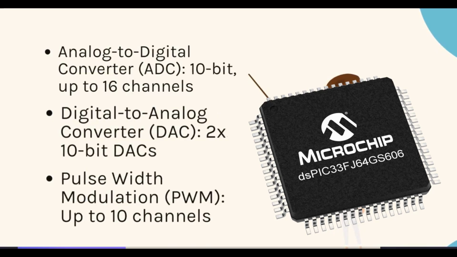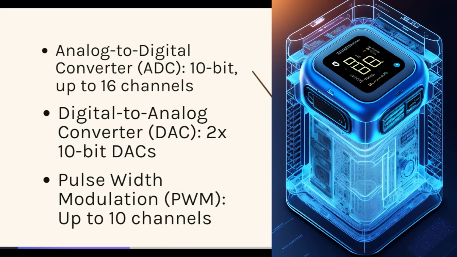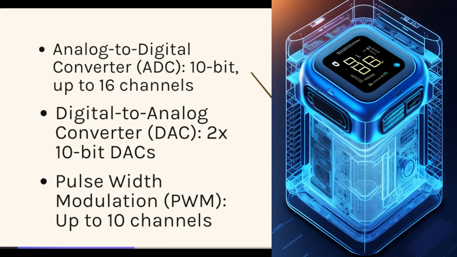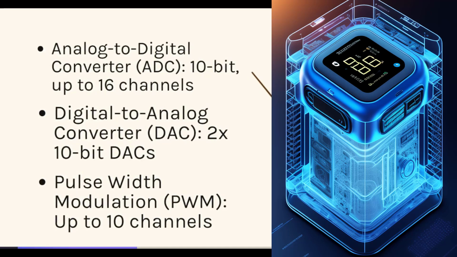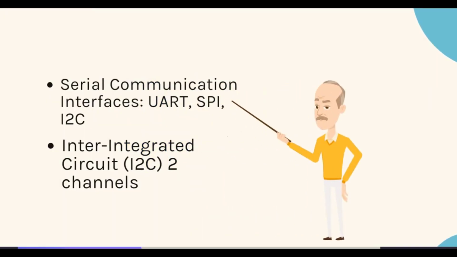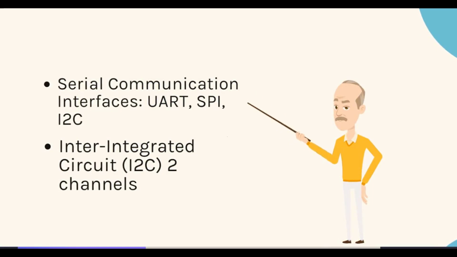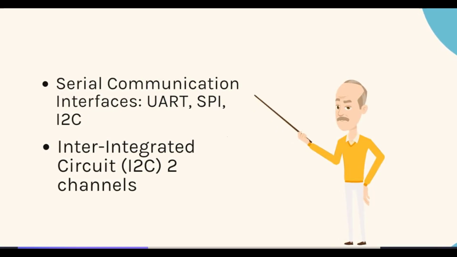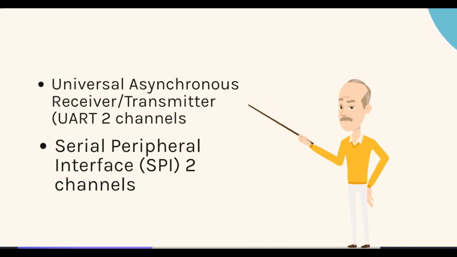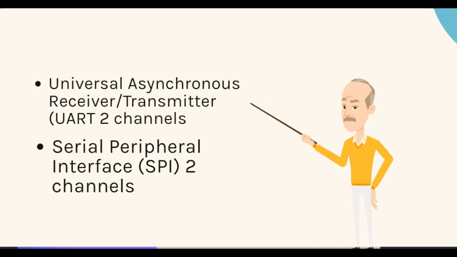Analog to digital converter, ADC, 10-bit, up to 16 channels. Digital to analog converter, DAC, 2x 10-bit DACs. Pulse width modulation, PWM, up to 10 channels. Serial communication interfaces, UART, SPI, I2C. Inter-integrated circuit, I2C, 2 channels. Universal asynchronous receiver/transmitter, UART, 2 channels. Serial peripheral interface, SPI, 2 channels.